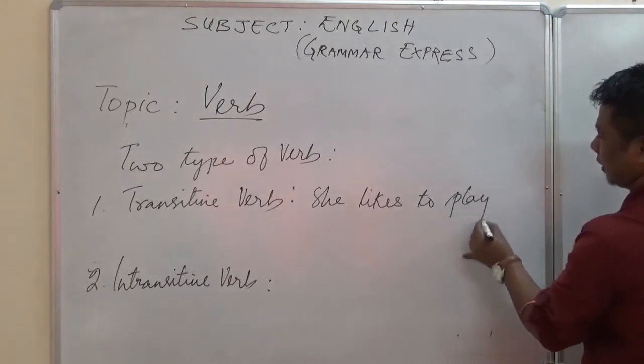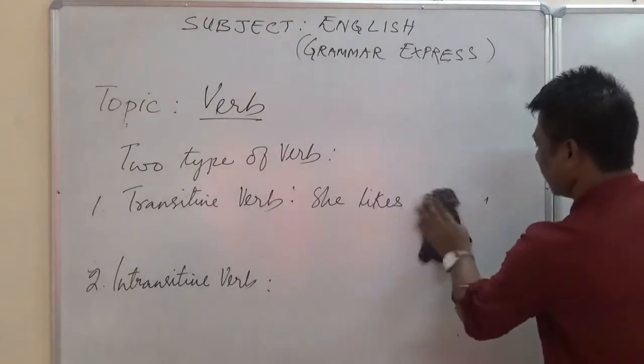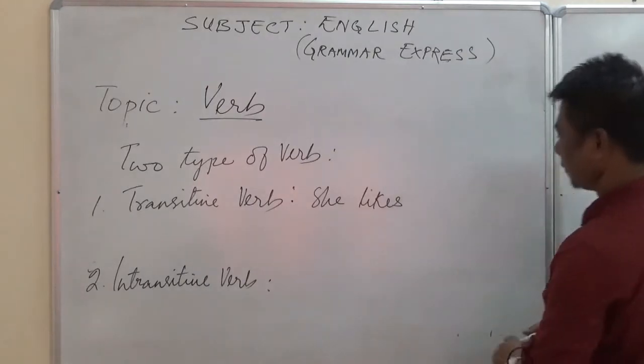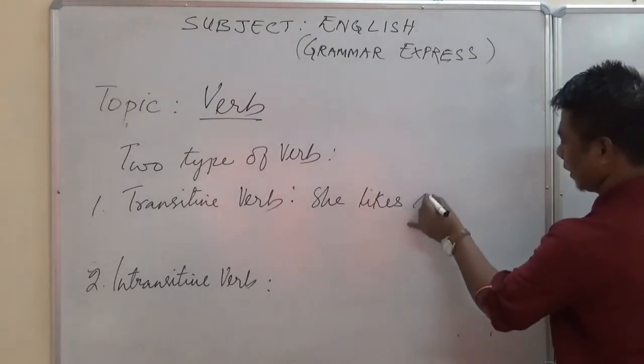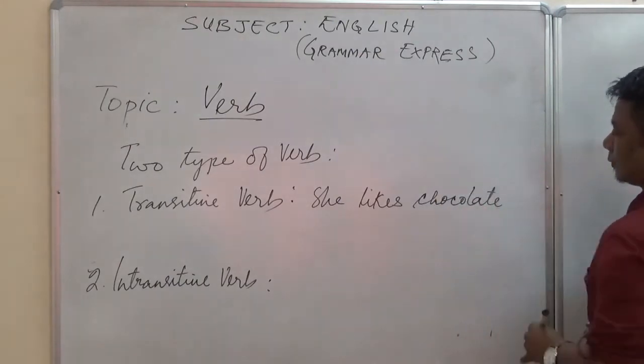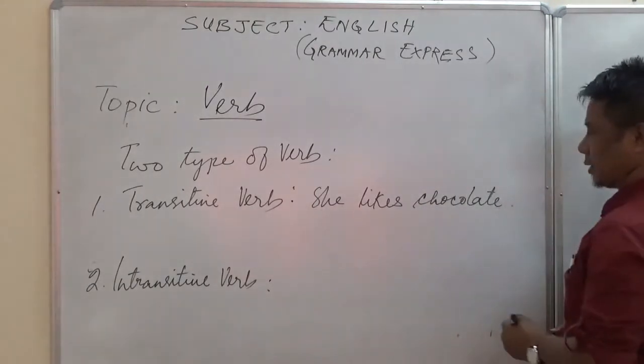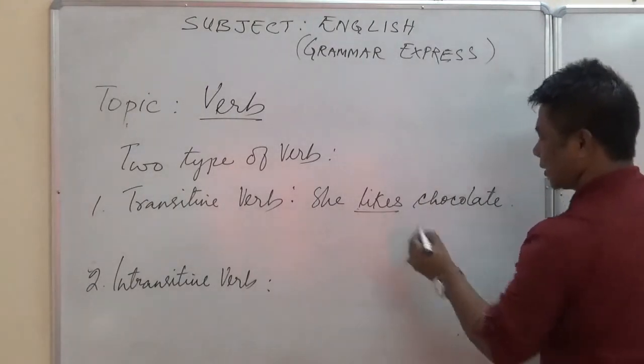She likes to play. No. She likes chocolate. Okay. Now here, in this sentence, what is the verb here? Likes.